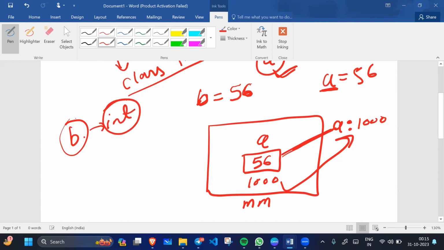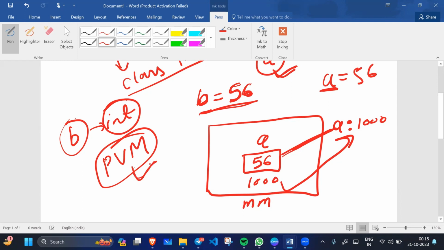PVM is nothing but the Python virtual machine. When we assign b equals 56, the PVM looks for a previously existing value.